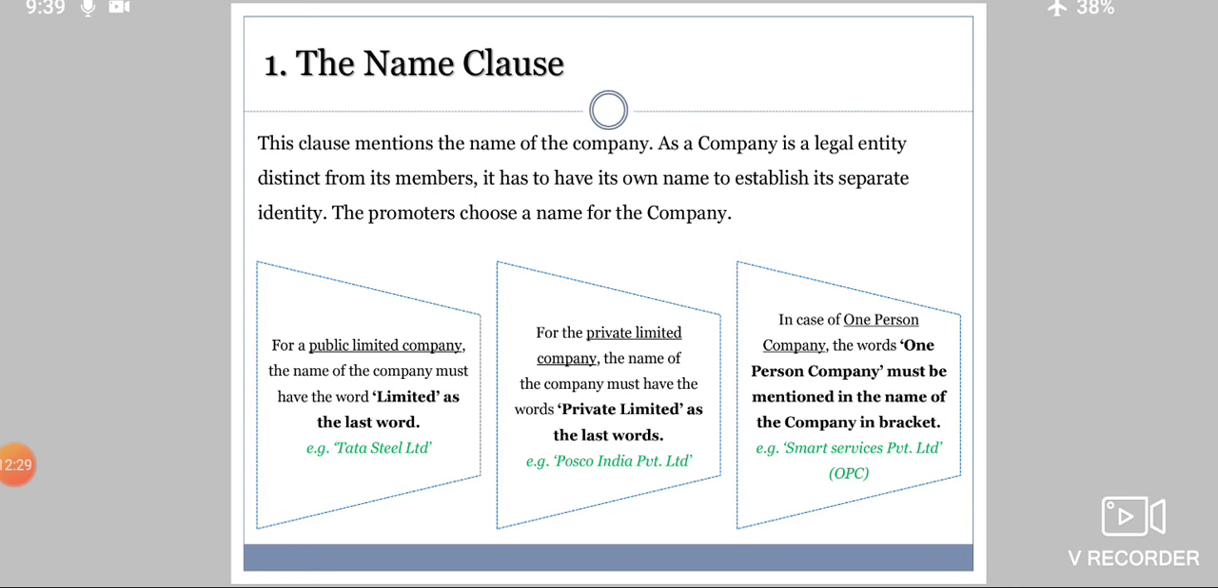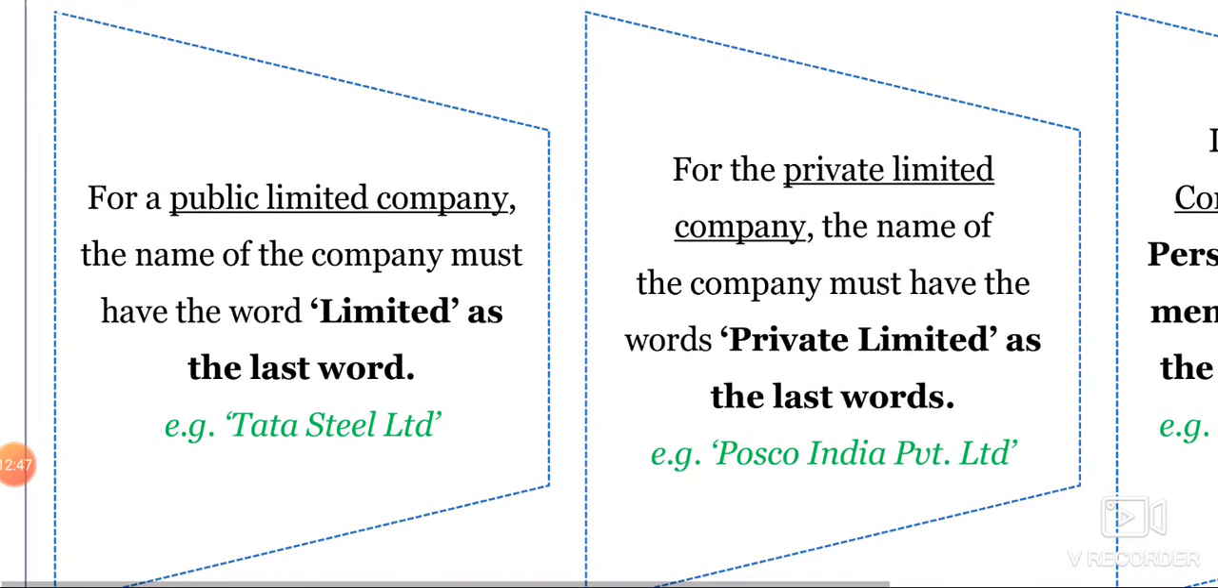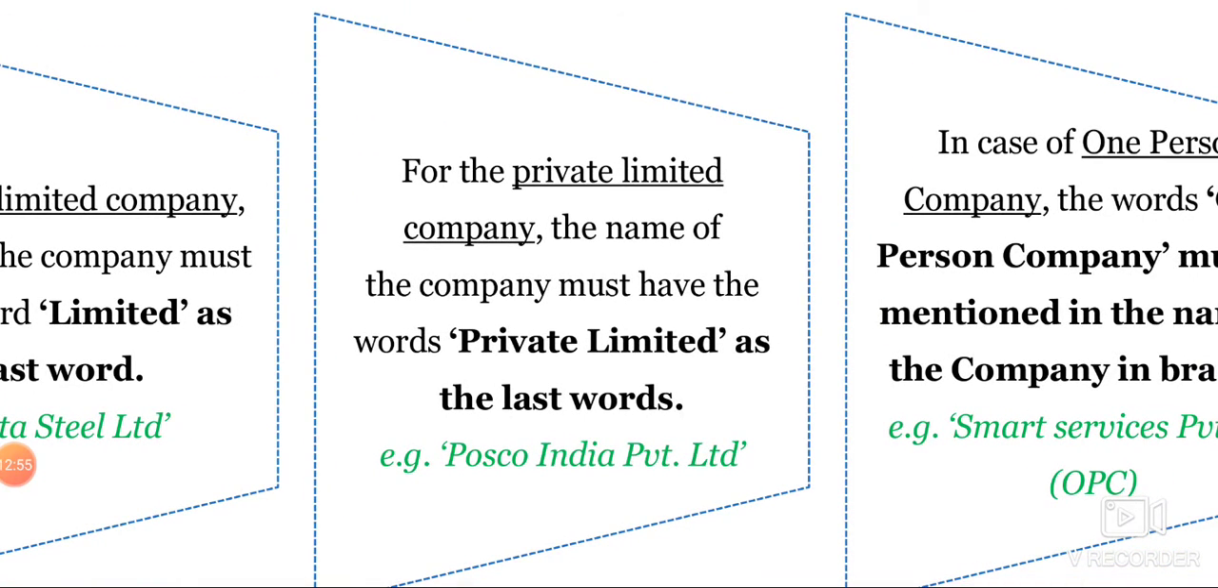Now see, there are 3 important points related to the name clause. For a public limited company, we have already seen types of companies, the name of the company must have the word limited as the last word. See example, Tata Steel Limited. For a private limited company, the name must have the words private limited as the last words. Example, POSCO India Private Limited.